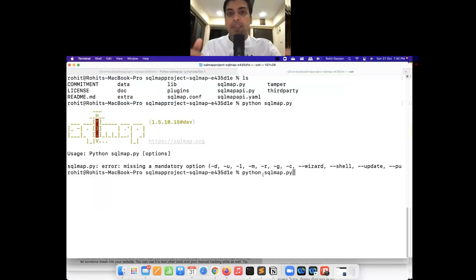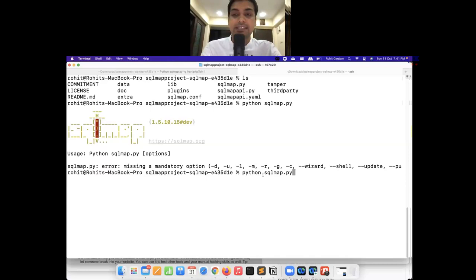So from now, we are going to execute a lot of different SQL Map commands with different flags. The main motive over here is that you guys understand and remember the most common or basic flags that you need to use into your day-to-day life whenever you're going to identify SQL injection attacks using SQL Map. So I will make sure that you guys remember this. Okay, so I'll be interactive with you guys and you can use the chat box as well, by which I'm going to keep on asking few questions just to make sure that every one of you are on the same page and are able to remember what we are doing currently.